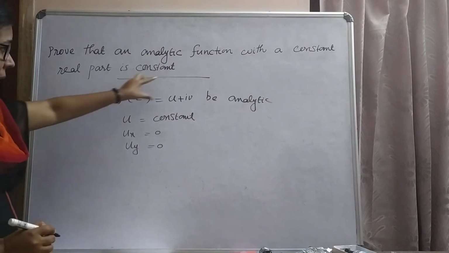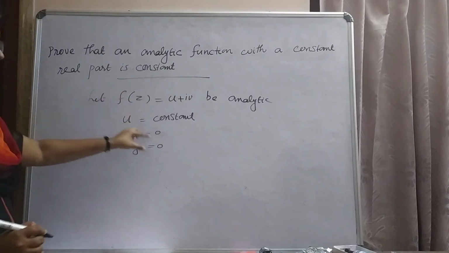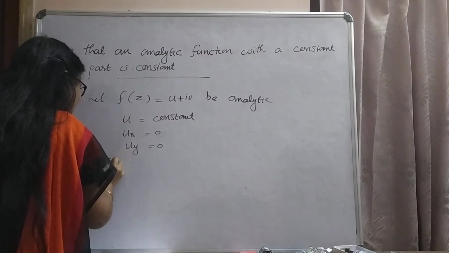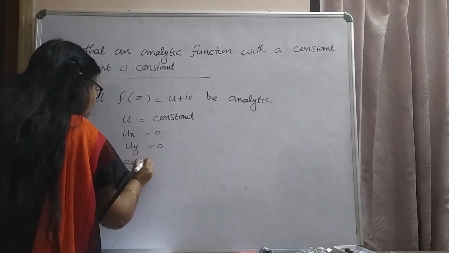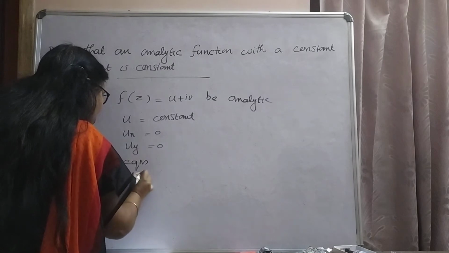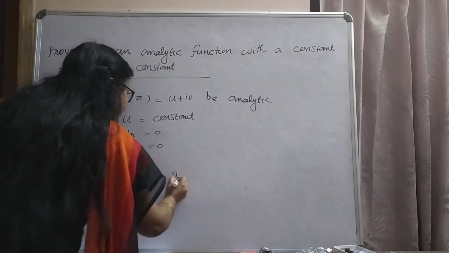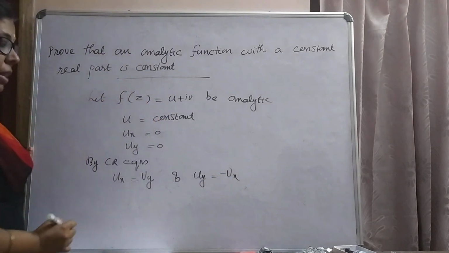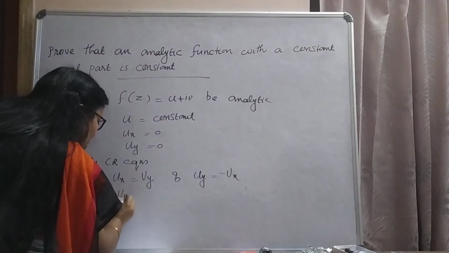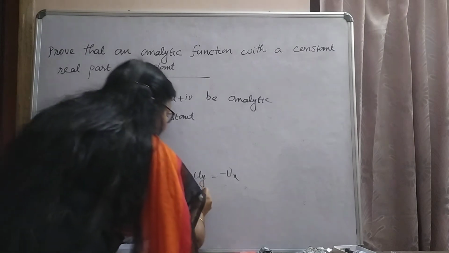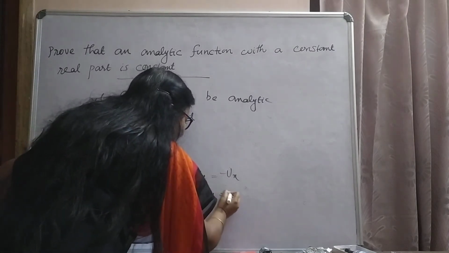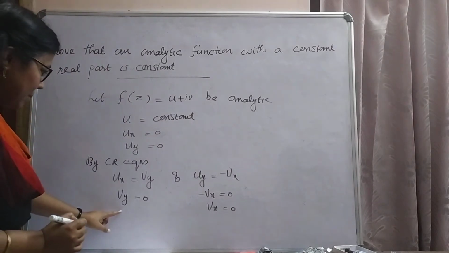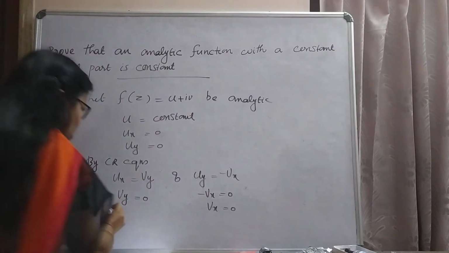Since f(z) is analytic, it must satisfy the CR equations. That is, by CR equations, ux equal to vy and uy equal to minus vx. Therefore, vy equal to 0 and minus vx equal to 0, which is vx equal to 0. That is, v equal to a constant.